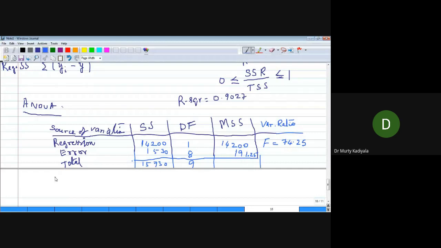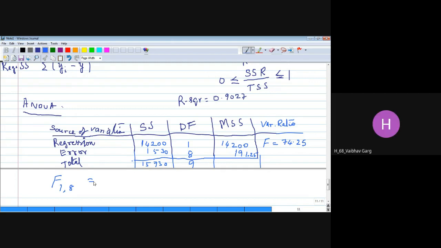If I want the tabulated F value, what degrees of freedom should I see? If you want to see the degrees of freedom, is it right or not?